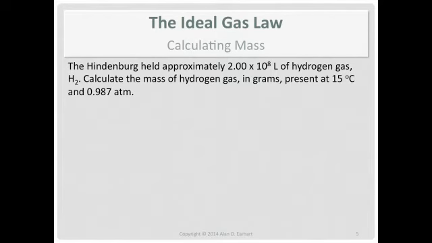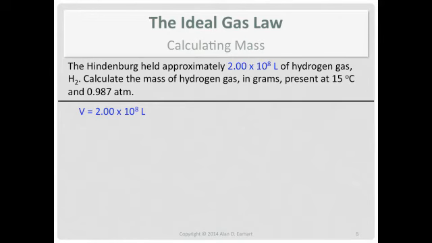Now, let's figure out the mass of gas inside that Zeppelin under these conditions. At first glance, you think, mass? Hang on. The ideal gas law deals with pressure, volume, temperature, and the number of moles, not mass. So let's pull the information out and then see what we can do with it. We're told the volume. We're told the temperature. That has to be in Kelvin, not degrees Celsius. And we're told the pressure.